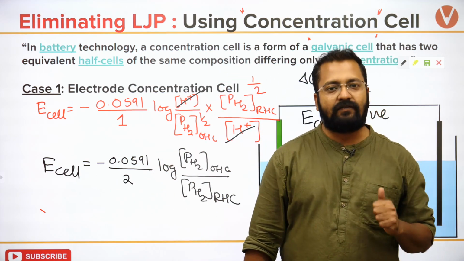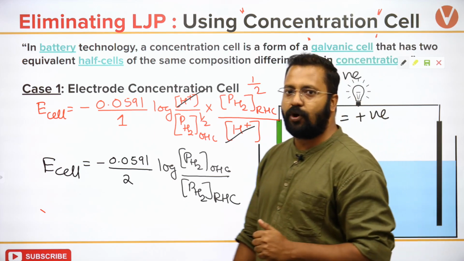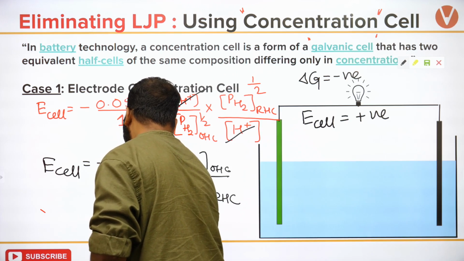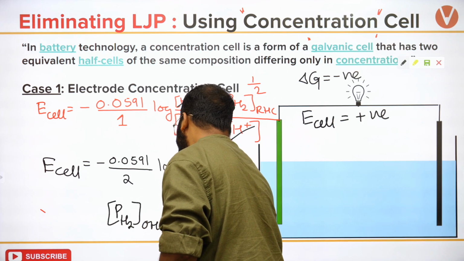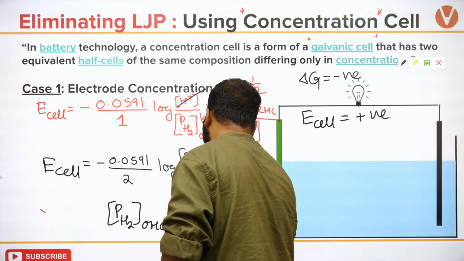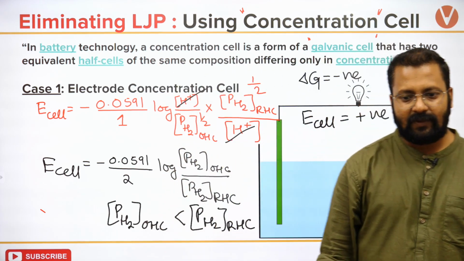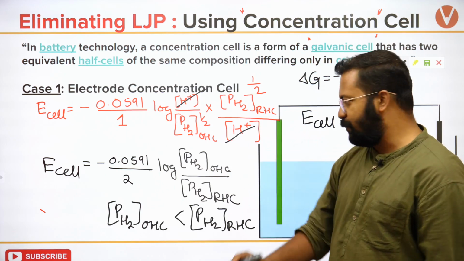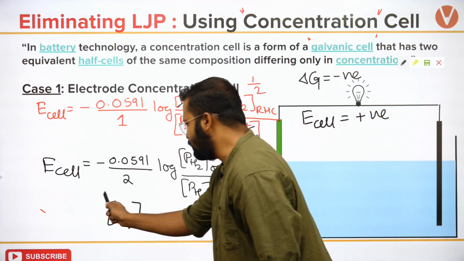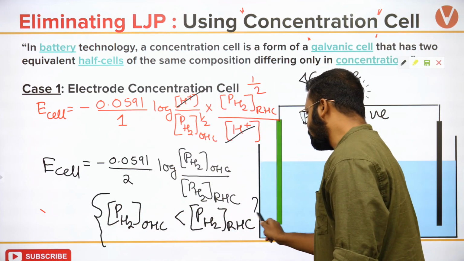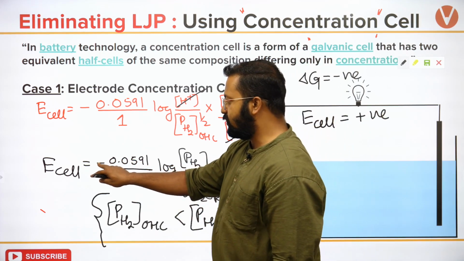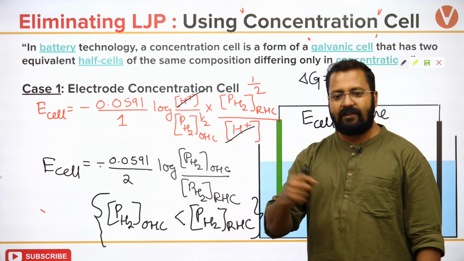How do we convert this into positive? By taking pressure of hydrogen in the oxidation half cell less than pressure of hydrogen in the reduction half cell. Yes, Kavita, it is applicable only at 298. We are doing measurements only at 298. So if I take this condition, if we take this one smaller and this one bigger, then this will become positive and so our E cell will become positive.